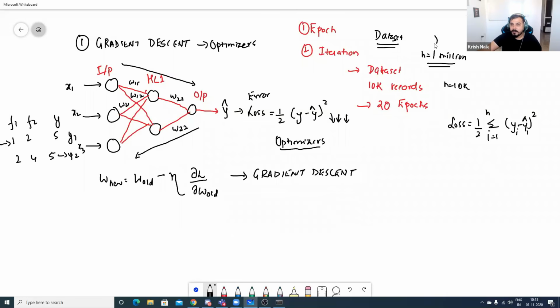Now there is a problem in this. If I take such a huge amount of records, I will require huge RAM. And you'll see how many weights will get updated. Here I've just developed a 2-layer neural network, but if I have a deep neural network, the weight updation will take time. So when the weight updation takes time, the convergence will happen slowly. What do I mean by convergence? So this is my weight, this is my loss, and I have this diagram like this.